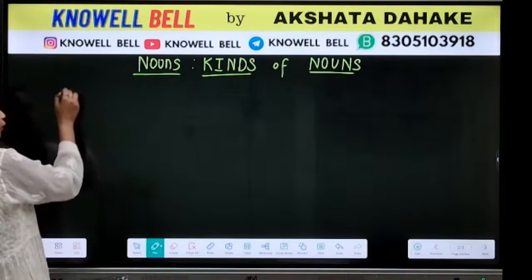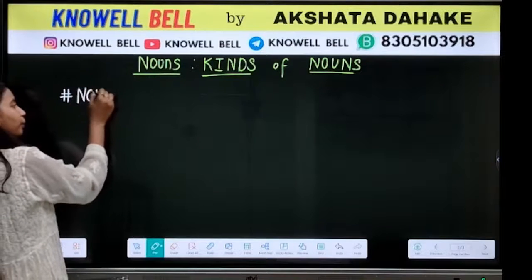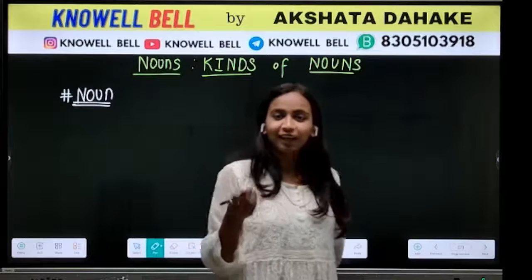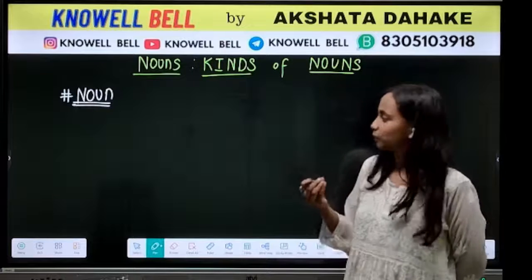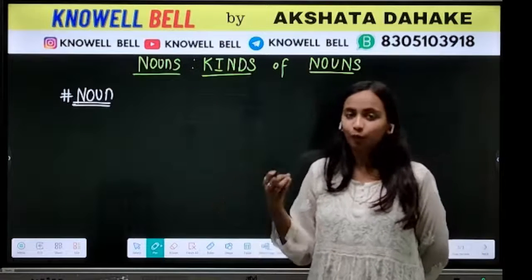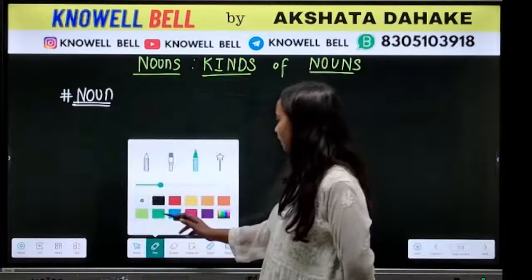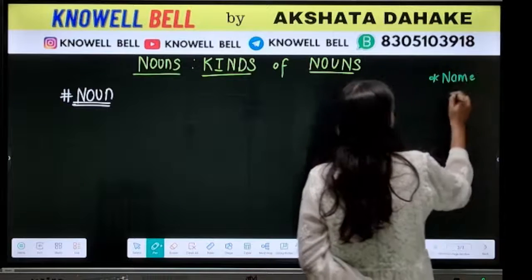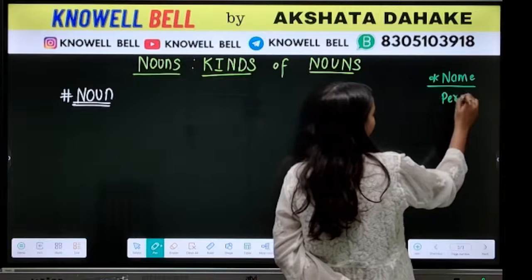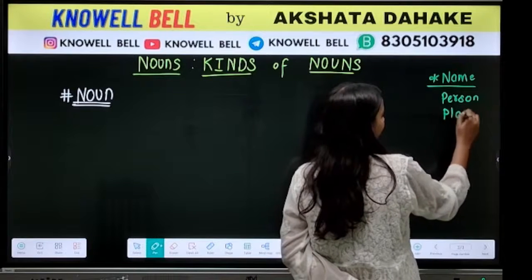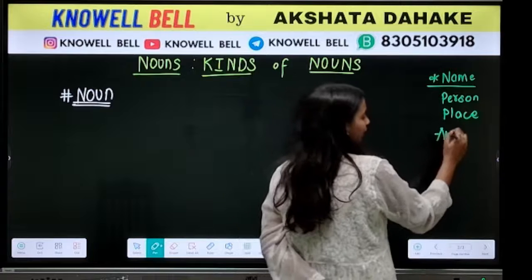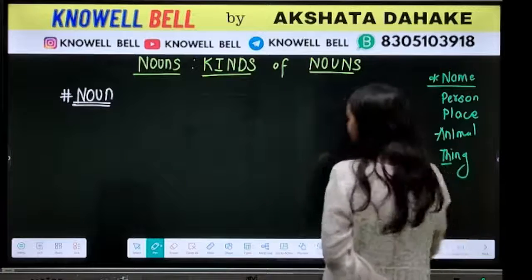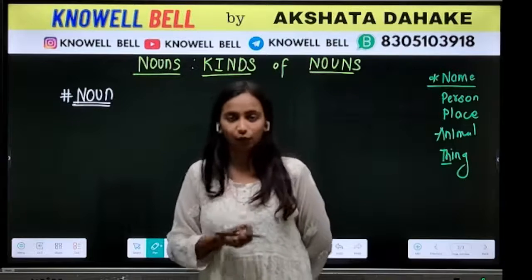सबसे पहले when we are talking about nouns, one thought is there in everyone's mind: what do we mean by nouns? Okay, nouns का मतलब क्या होता है? What is the meaning of the word noun? So when you are saying noun, you only have to keep in mind one thing. Noun is nothing but the name of a person. It could be the name of a place, it could be the name of an animal, or it could be the name of a thing. So the name of a person, place, animal or thing, इसको हम क्या कहते हैं? Noun. We call it noun.